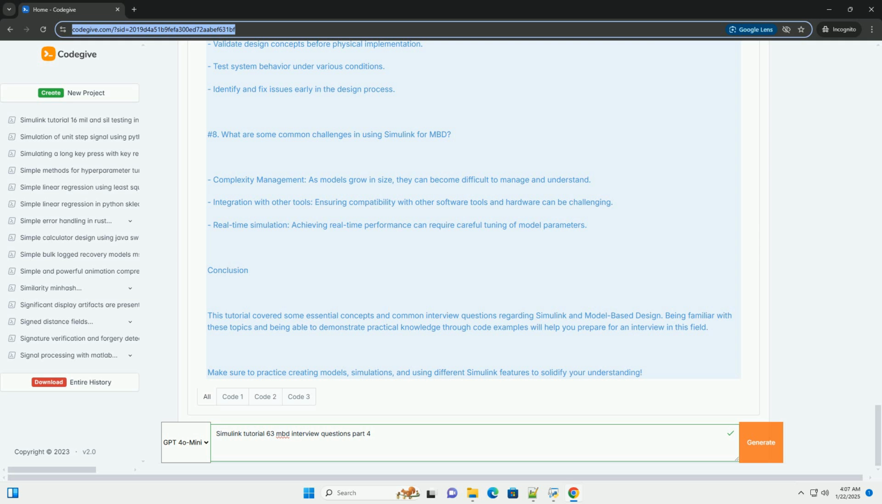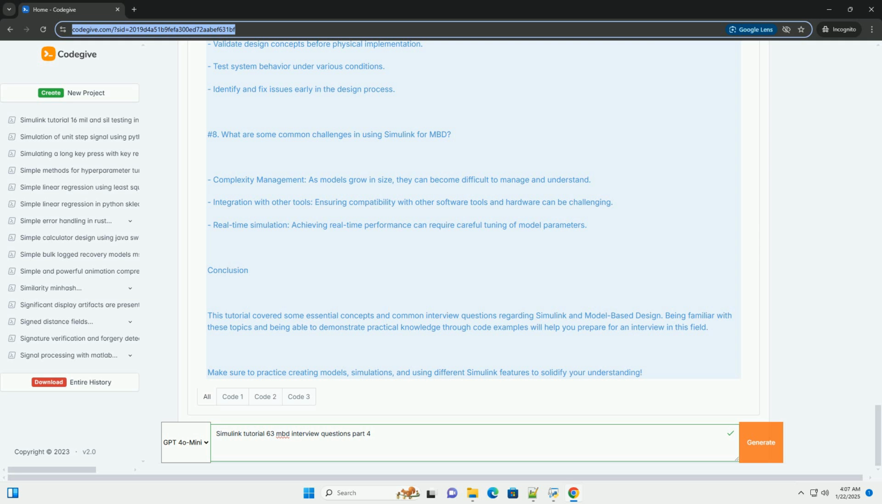4. Explain the difference between a continuous and discrete time system. Continuous time system, systems where the signal is defined for every instant of time. Examples include analog signals and differential equations. Discrete time system, systems where the signal is defined only at specific intervals. These systems are represented using difference equations and are typically used in digital signal processing.